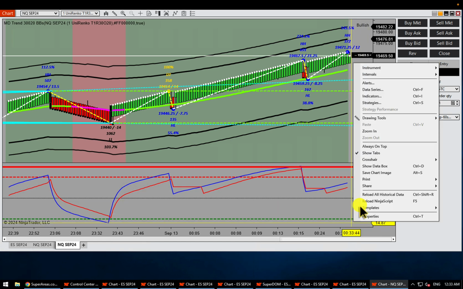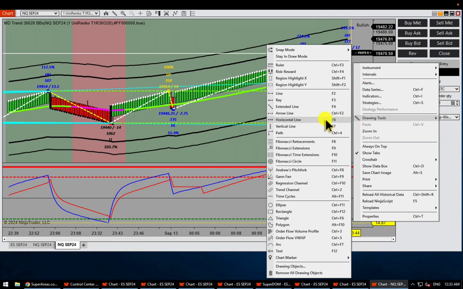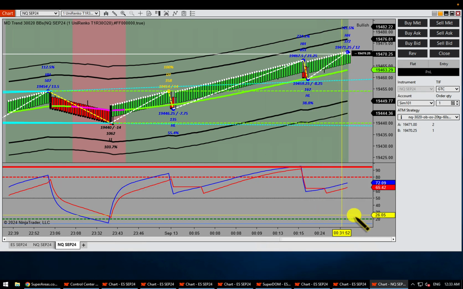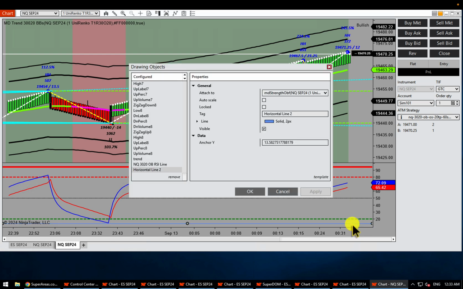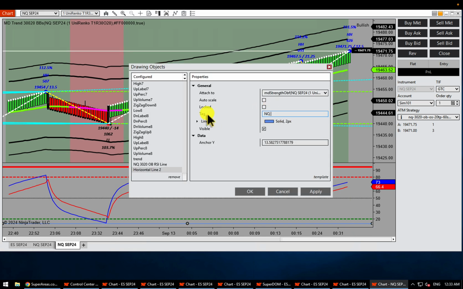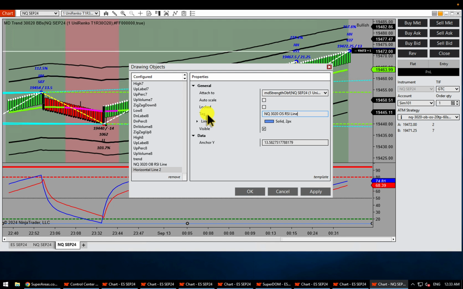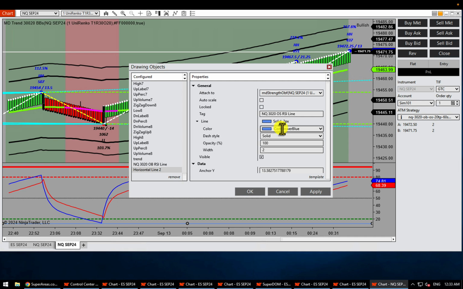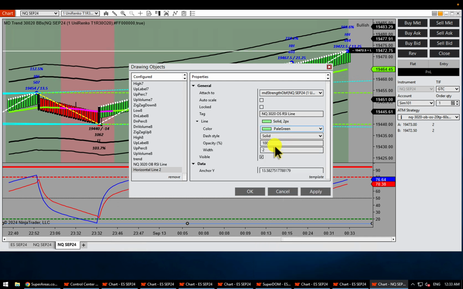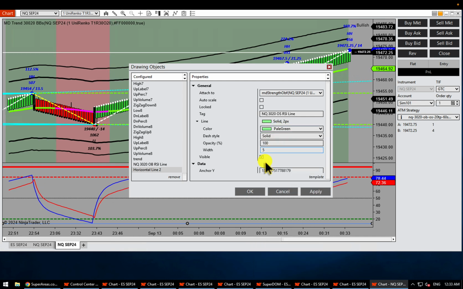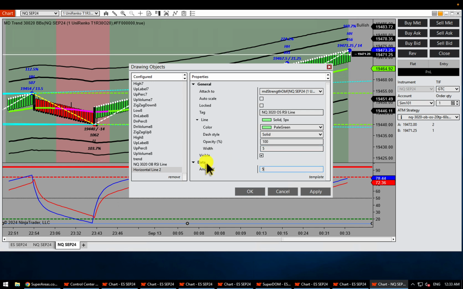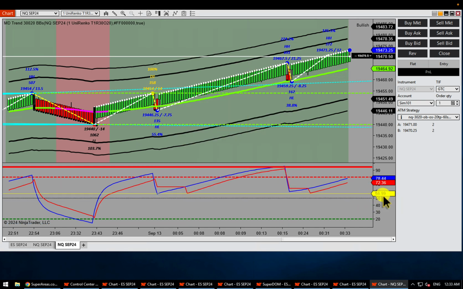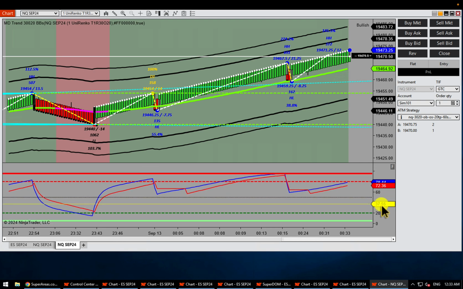I would right click here, drawing tools, horizontal line, and I can click here and it will make a line for you. Double click. Let's call it NQ 3020 oversold RSI line. And of course, let's change the color to green, and let's make the width 5. And this one, I want it to anchor at 5%. And I press OK. Now you can go up and down, just hold the mouse. And now you have this panel and two lines are drawn for you at 95% and 5%.